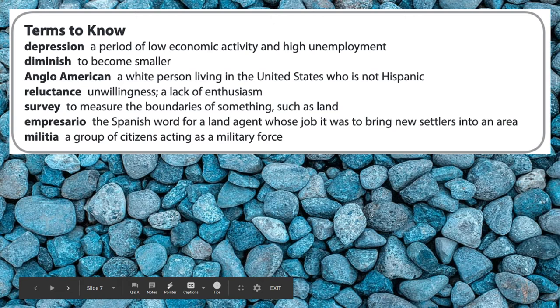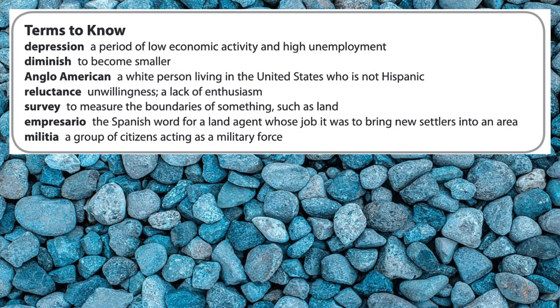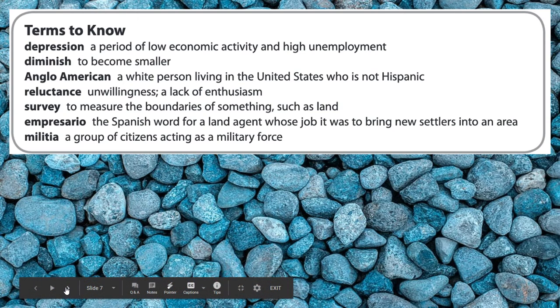Here's some terms to know. Depression, a period of low economic activity and high unemployment. Diminished, to become smaller. Anglo-American, a white person living in the United States who is not Hispanic. Reluctance, unwillingness, a lack of enthusiasm. Survey, to measure the boundaries of something such as land. Impresario, the Spanish word for a land agent whose job it was to bring new settlers into an area. Militia, a group of citizens acting as a military force.